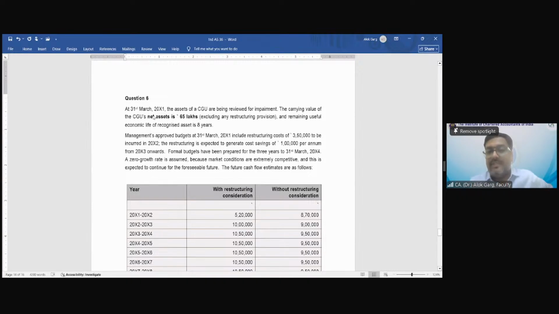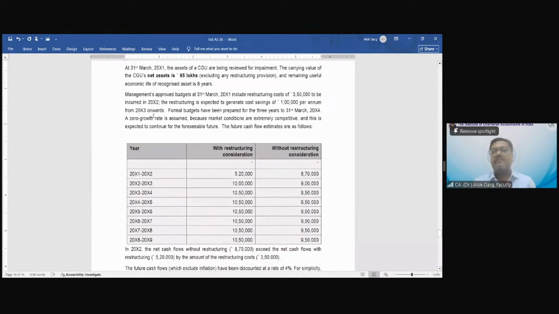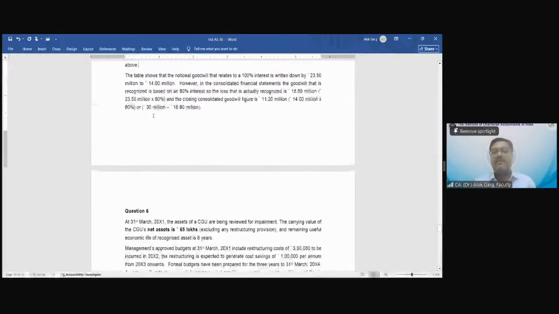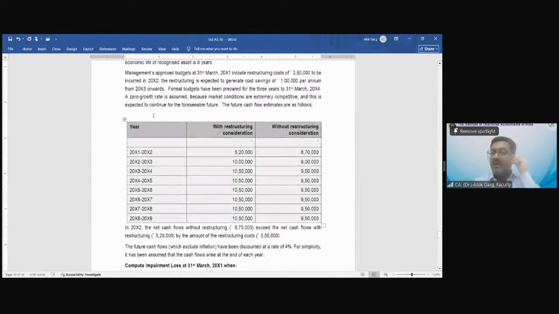This 65 lakh is without restructuring provision. If the restructuring provision of 3.5 lakh is there, what is the carrying value of the net assets? 65 minus 3.5. The carrying amount will also be lower by the provision, right?